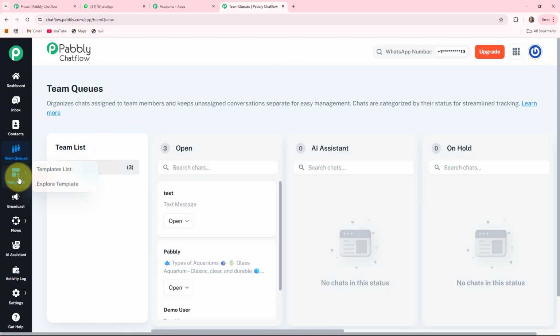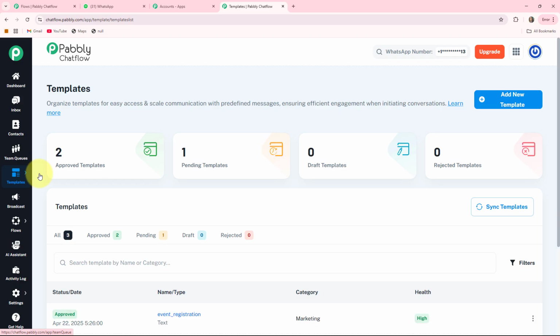The fifth one is the template. It is just like a pre-approved WhatsApp template. These are required for initiating a conversation if the customer has not messaged you first. The sixth one is the broadcast.